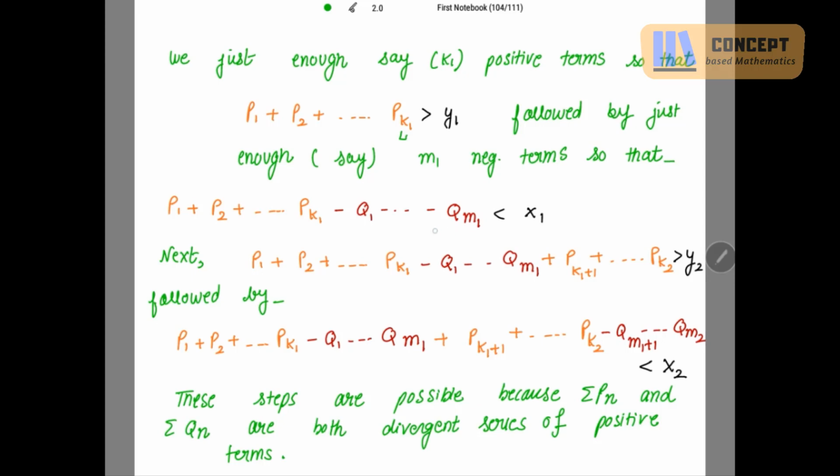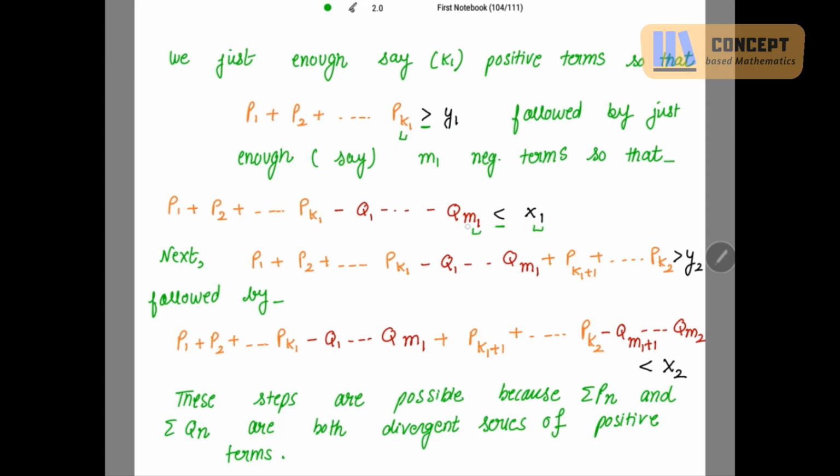And if you are ending up with these negative terms, I use red color for the negative terms and orange color for the positive terms. If you are ending up with these negative terms, then here the subscript is m1. Write this for x1. This is less than x1. See, if you are ending up with the negative terms, write the sign as less than. If you are ending up with the positive terms, write the sign greater than. Okay, for positive terms use y, for negative terms use x.